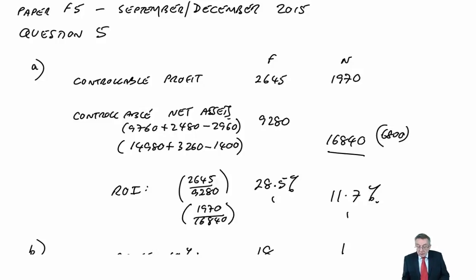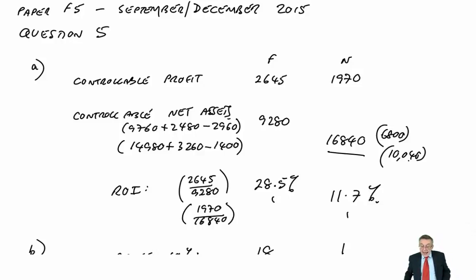And if that 6,800 wasn't there, if they hadn't made the investment, this would only be 10,040. And if they'd made 1970 profit on 10,040, that would have been a 19.6% return on investment. It'd be much higher, and then you get a much bigger bonus. So in that sense, it's unfair. In the next year, hopefully, if this does give us much more profit, the ROI will be higher and we'll get more bonus. But this year, it is a bit ridiculous.